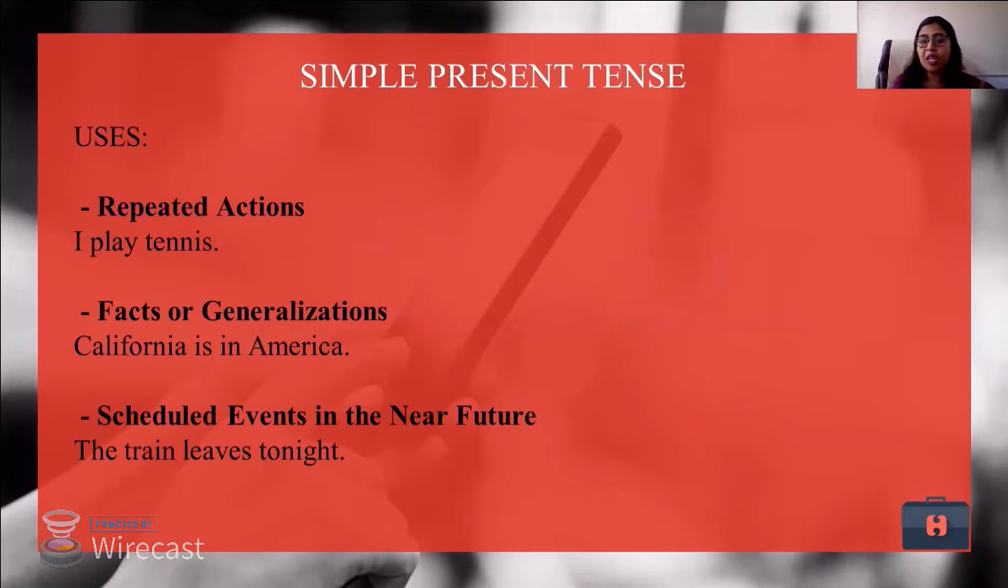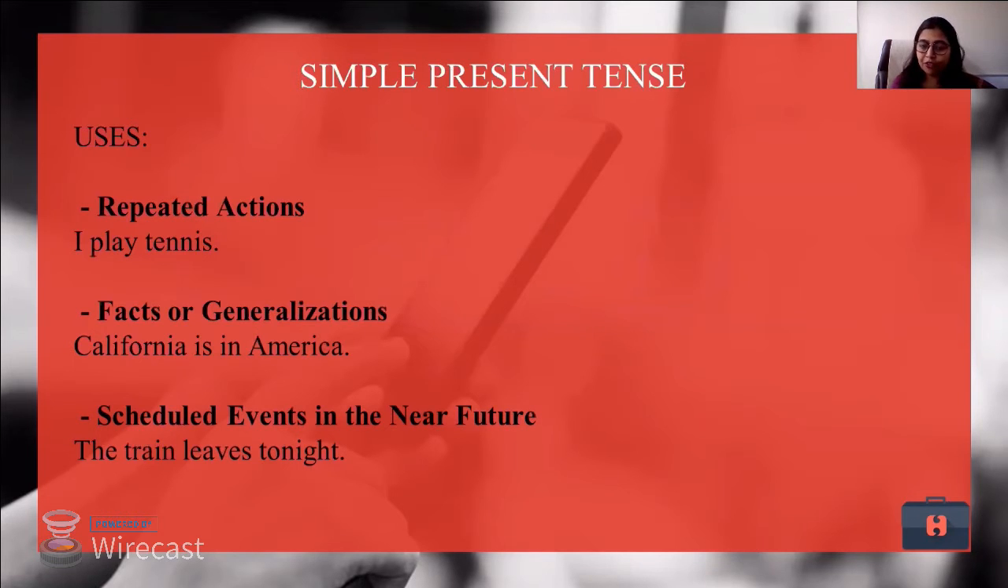But that doesn't mean that I cannot speak this sentence at night. At night, I'm not playing tennis, but still I can say I play tennis because I'm a tennis player. Again, when we talk about facts or generalizations, California is in America is a fact. That means it is not dependent on some tense. So let us move ahead.